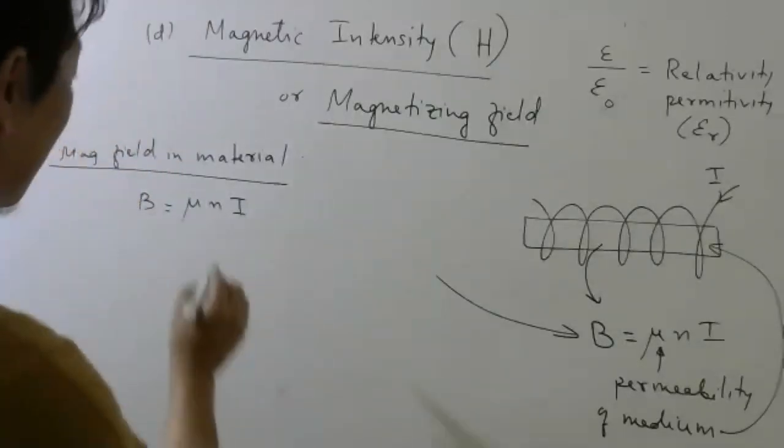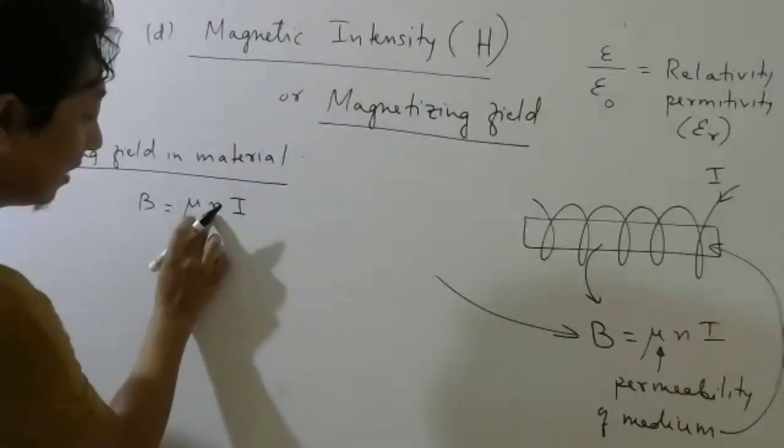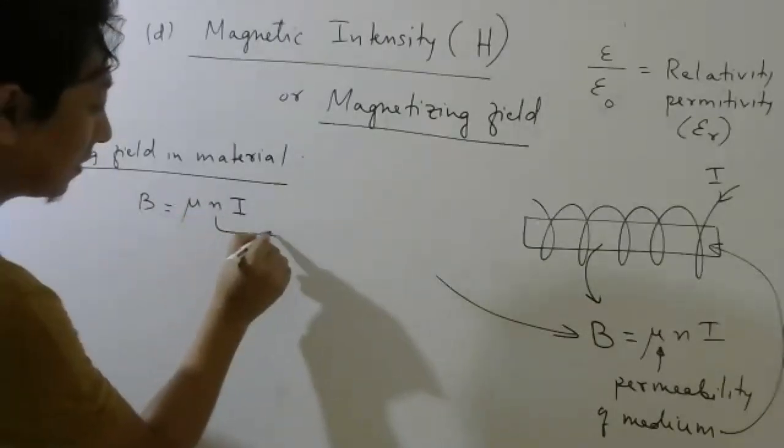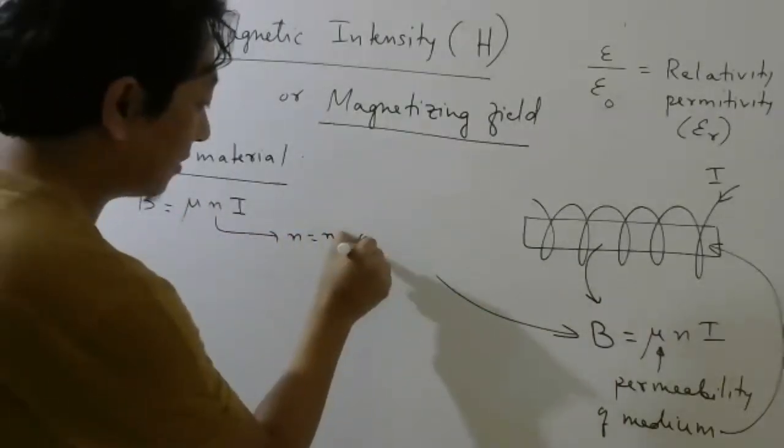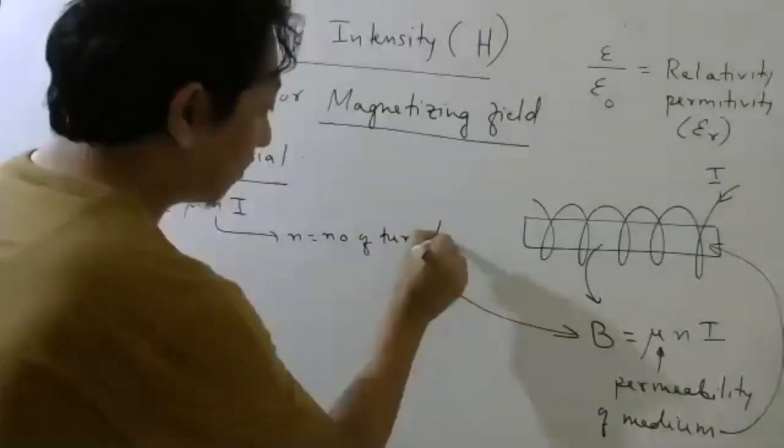So what depends on the external factors? It is current and N. What is N? Number of turns per unit length.